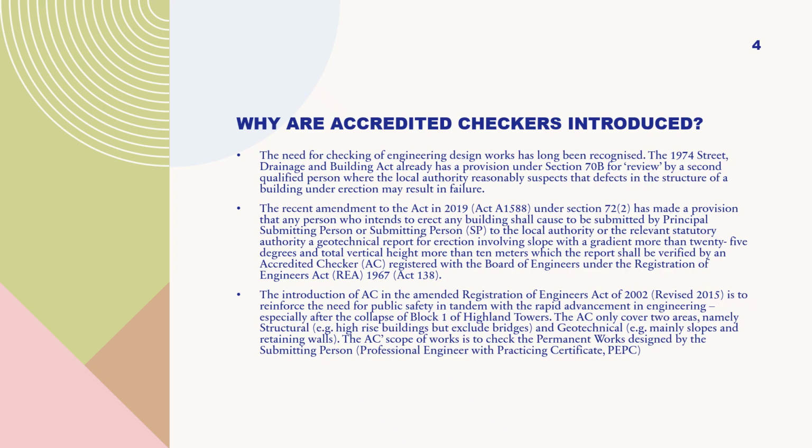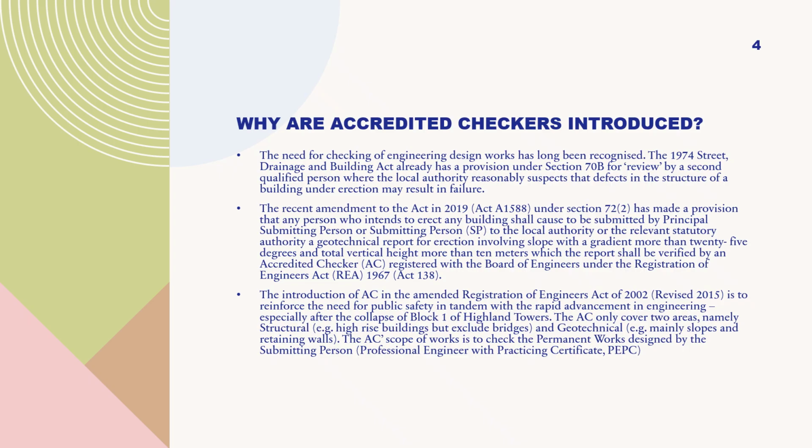The introduction of AC in the amended Registration of Engineers Act of 2002, revised 2015, is to reinforce the need for public safety in tandem with the rapid advancement in engineering, especially after the collapse of Block 1 of Highland Towers. The AC only covers two areas, namely structural, e.g. high-rise buildings but excluding bridges, and geotechnical, e.g. mainly slopes and retaining walls.